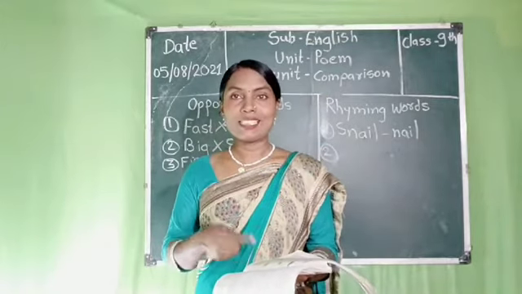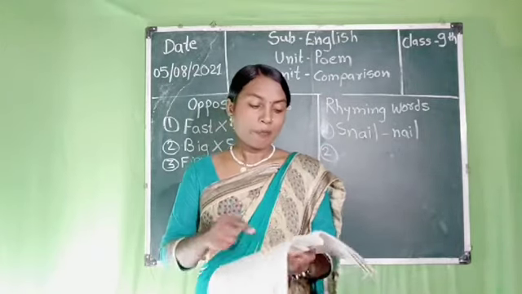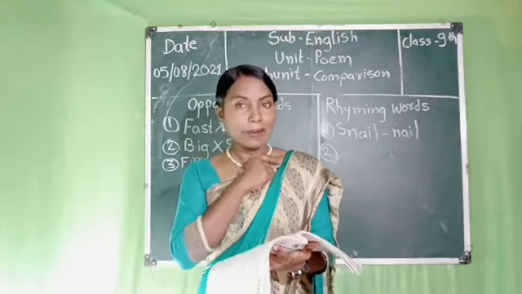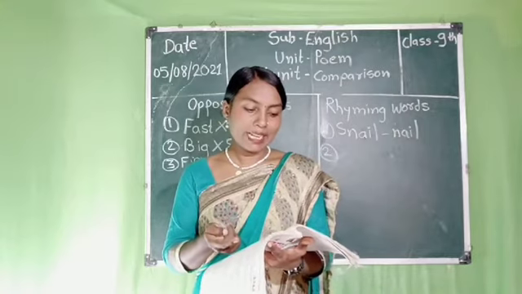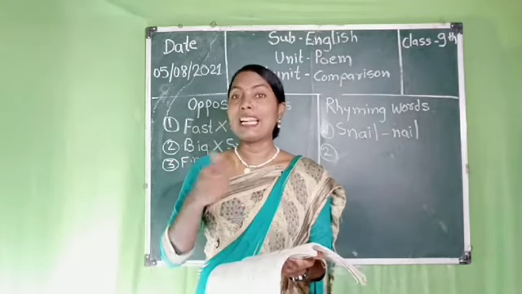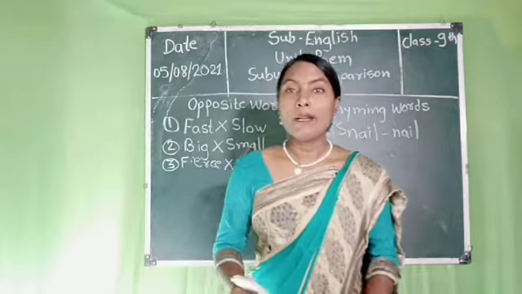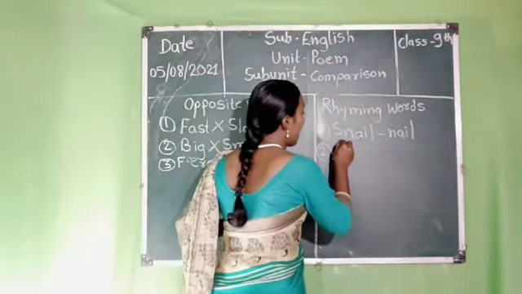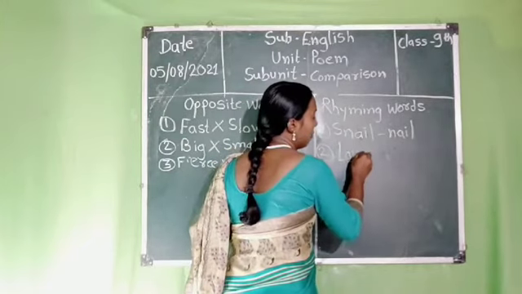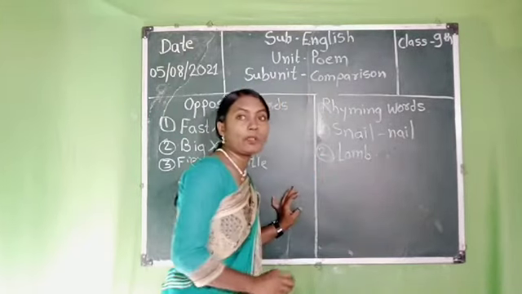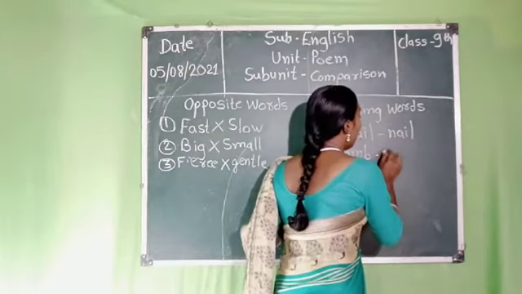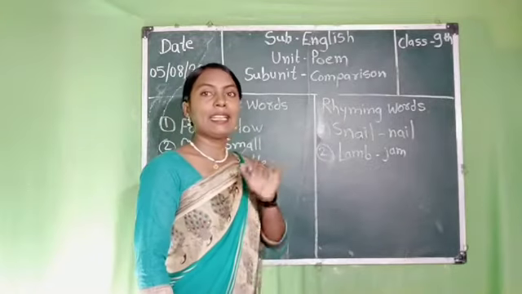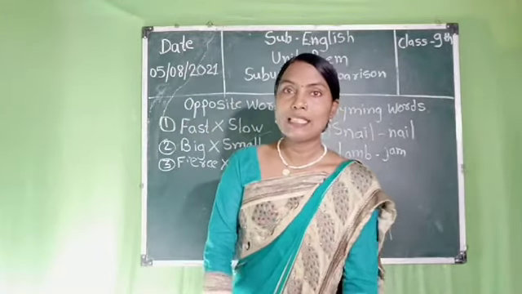And again students, here also a rhyming word. First is fierce as a tiger and gentle as a lamb. Then the second one is sour as a lemon and sweet as jam. So lamb and jam, that is the rhyming word. It is L-A-M-B, lamb. Lamb is the baby of a sheep, and here a jam. Okay, so jam that we eat with bread, it is called jam.